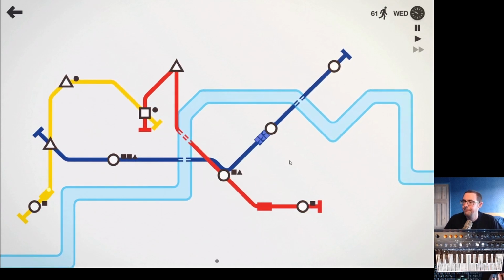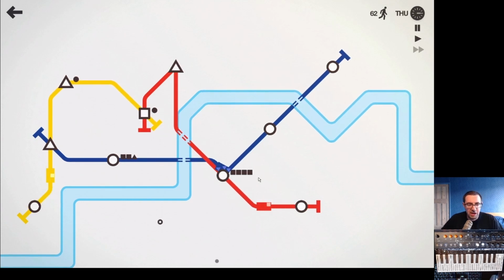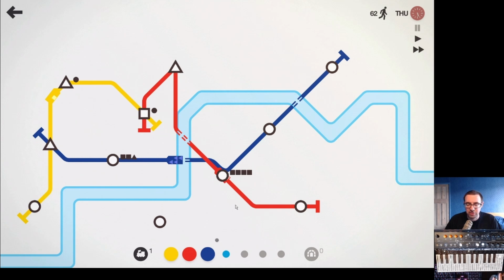Lovely F sharps. Just hearing... Oh, yeah, of course, sorry, I'm being an idiot. We have another entirely new train line to add. So I'm going to add it from...